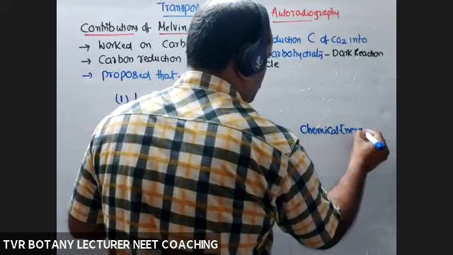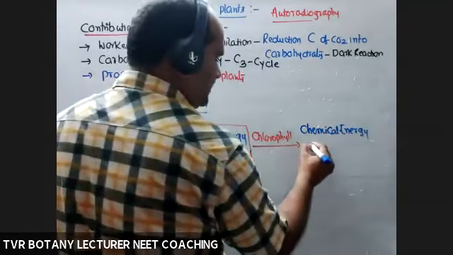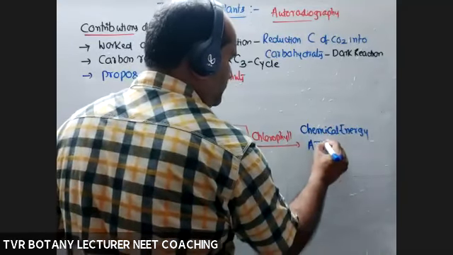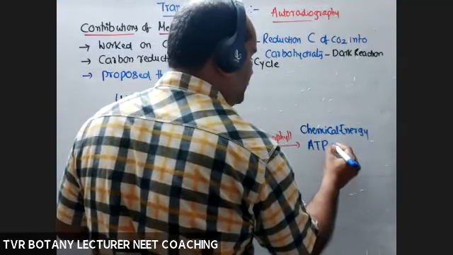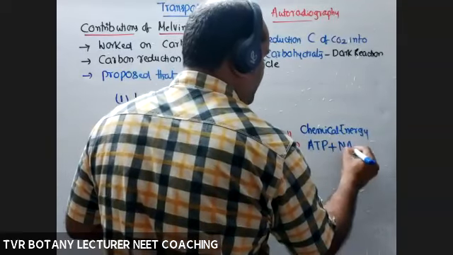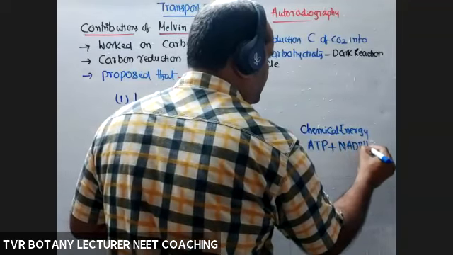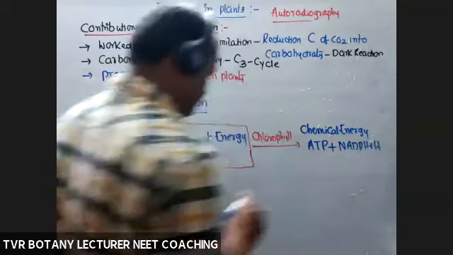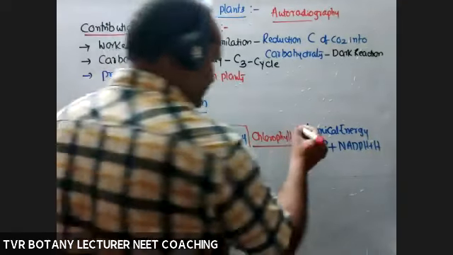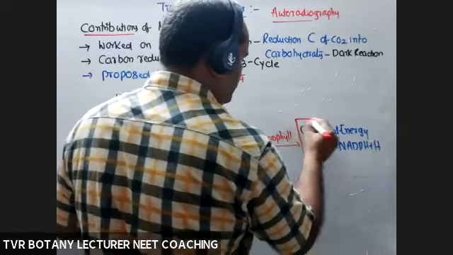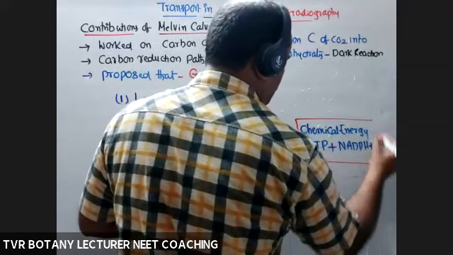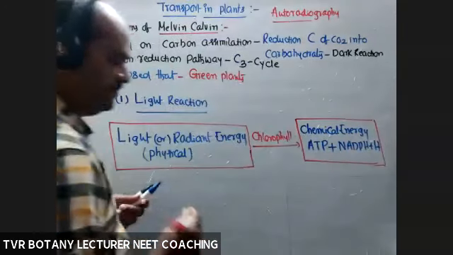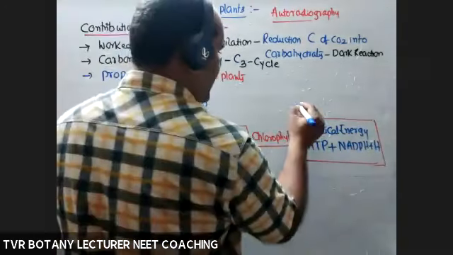That chemical energy is ATP, only ATP, or ATP plus NADPH + H+. So this is chemical energy. This energy is also called assimilatory power.